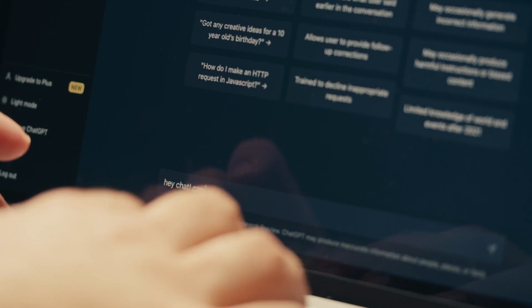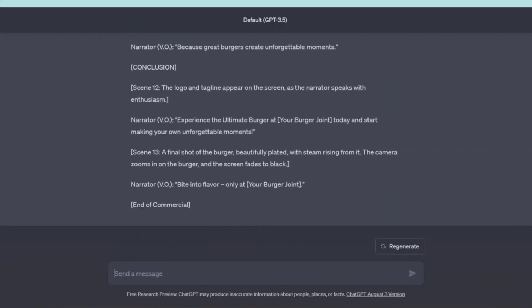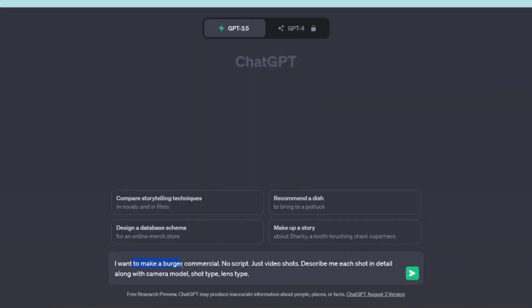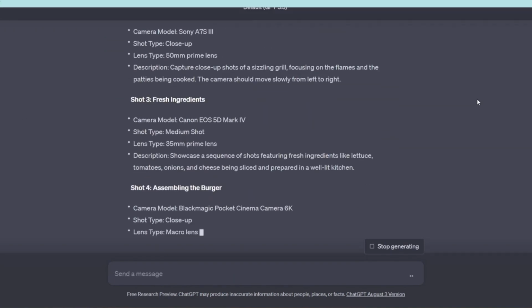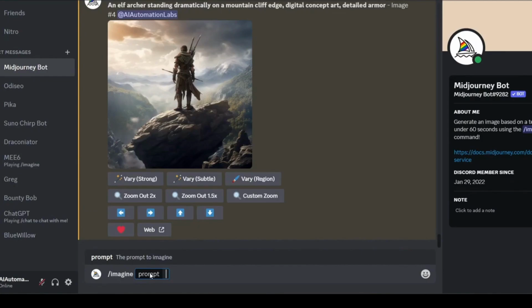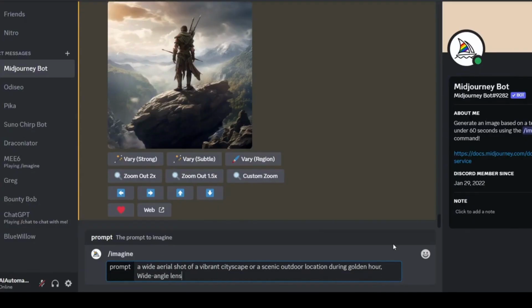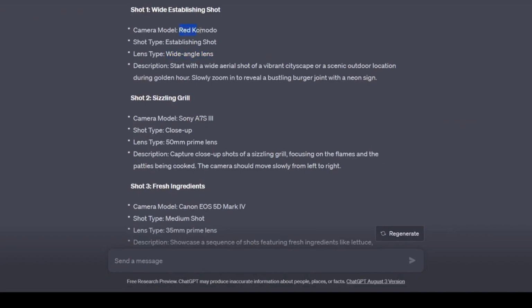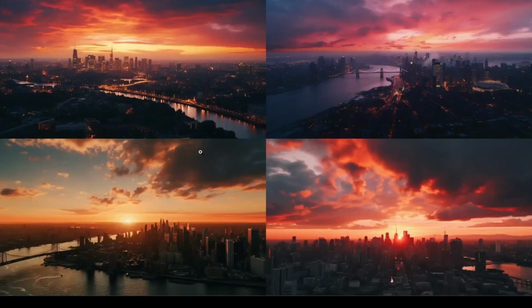Now, first, we need a script. We will ask ChatGPT to write us the script, and just like that, our script is ready. Let's simplify the process of creating visuals for our video with the help of ChatGPT. By providing a prompt, ChatGPT will offer detailed shot descriptions, aiding in crafting a compelling visual narrative. Following this, we can utilize accessible tools like Midjourney or Leonardo AI to generate images based on these descriptions.